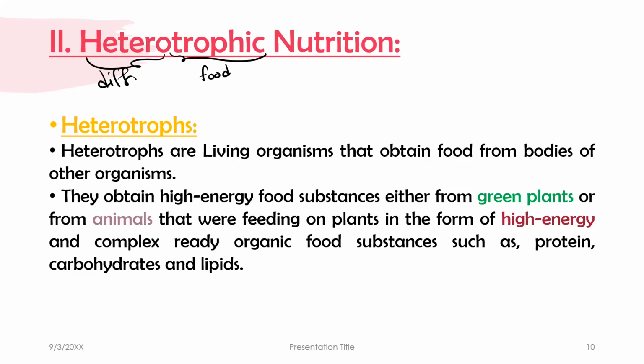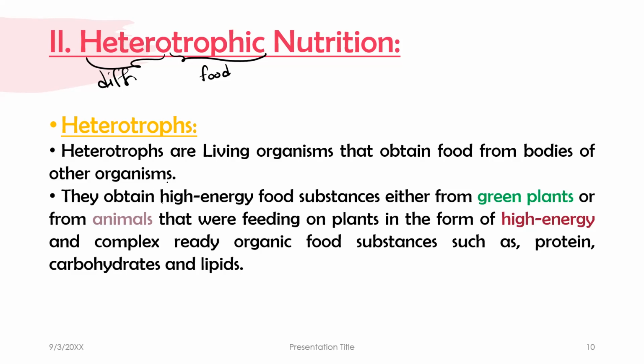So the heterotrophs are living organisms that obtain food from bodies of other organisms. They obtain high energy food substances either from green plants or from animals that were feeding on plants. So the main source is the plant, directly by eating the plant or indirectly by eating the animals that were feeding on plants.